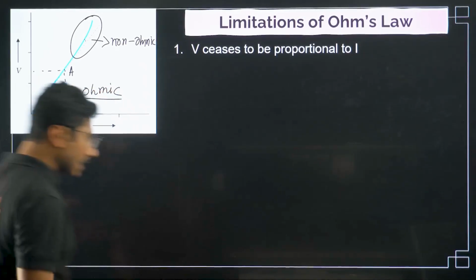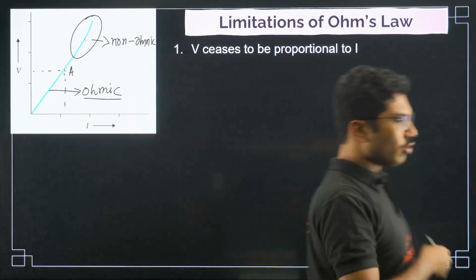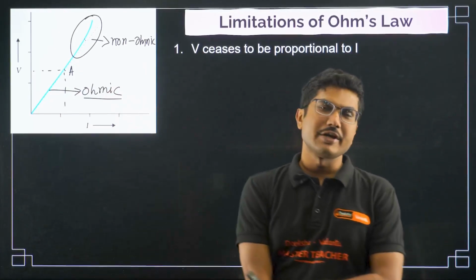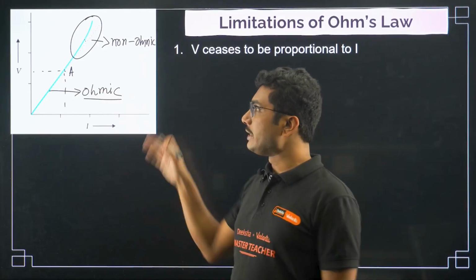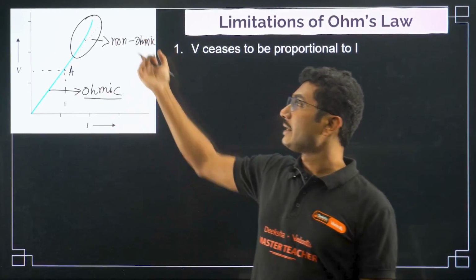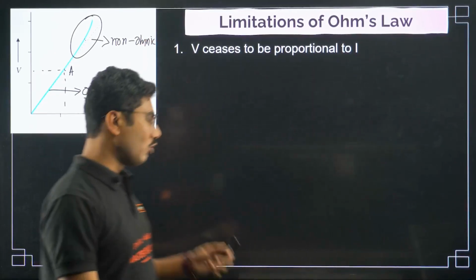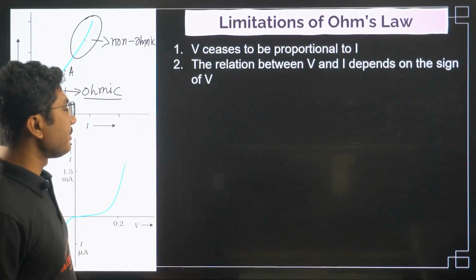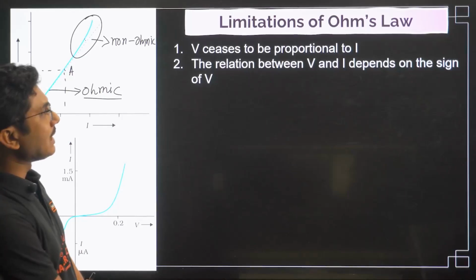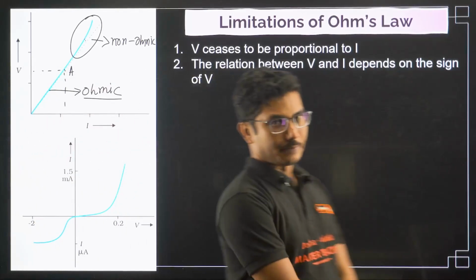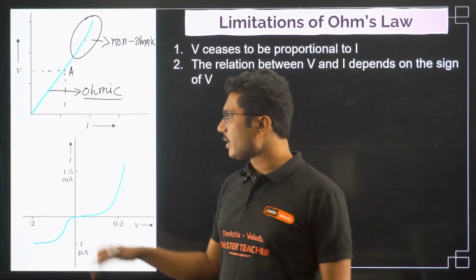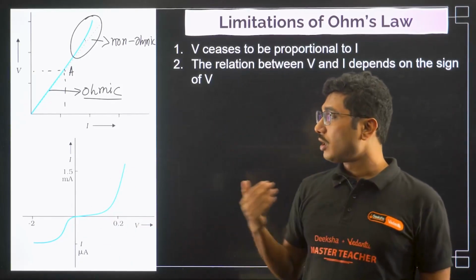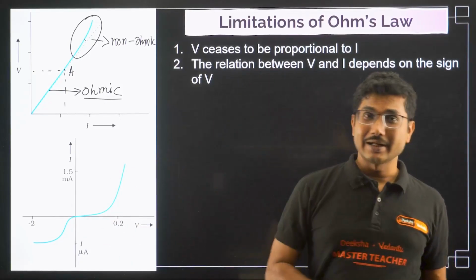So a single conductor can be ohmic and non-ohmic depending upon its behavior. Up to a certain point it is behaving according to Ohm's law, it is ohmic, but after that it is no longer obeying Ohm's law, so it becomes non-ohmic. The relationship between V and I depends on the sign of V. Here you can see one more example. This is an example for a diode, biasing of a diode. We will study that in the diode chapter.